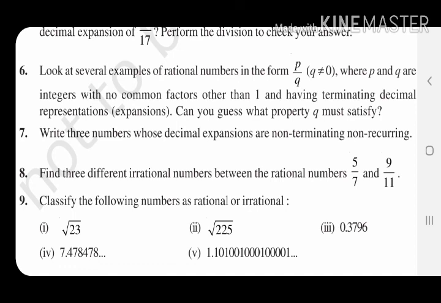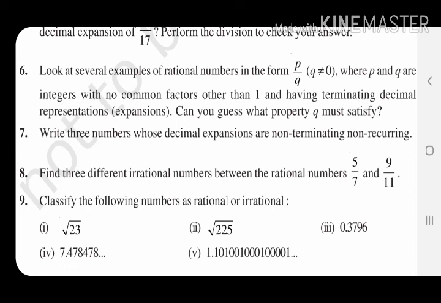Next, 0.3796. It is terminating, so definitely rational. Next is 225. I said not every square root is irrational. For example, the square root of 4 is 2, and 2 is not irrational. You have to check whether it is a square number or not. If it is a square number, then the square root is rational. If not a square number, then it is irrational.